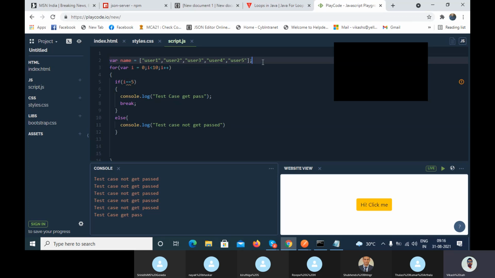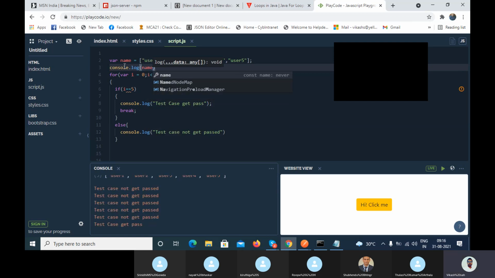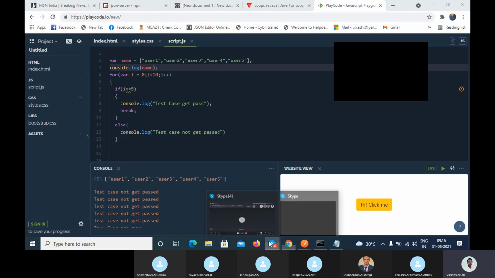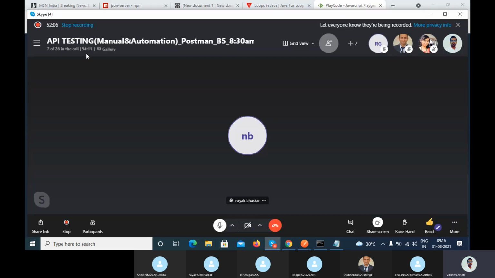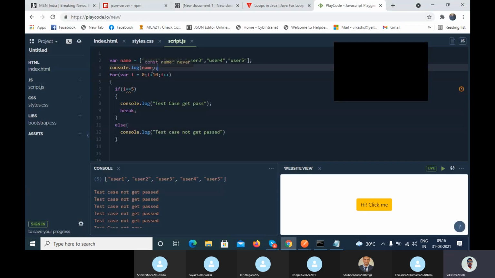Now let's try to console the name. So this is an array. Which type of array is it? String array, right? If I console.log name, you can see here the name gets printed. User 1, 2, 3, 4, 5. The array gets printed here. The 5 are there, right?